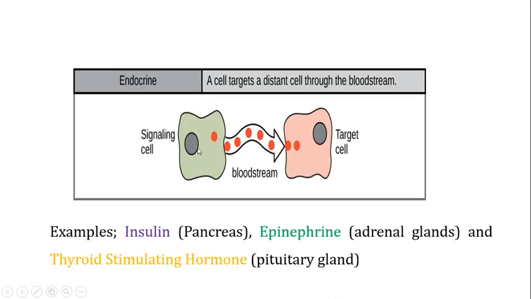For example, if this is an endocrine cell, it is producing a signal, although this target cell is present very far away from the signaling cell. Therefore, it uses the bloodstream as a medium. So the ligand moves through the blood, and it goes and binds to the receptor which is present on the target cell. So here the signaling cells and the target cells are physically very far away from each other. They target distant cells through the bloodstream.